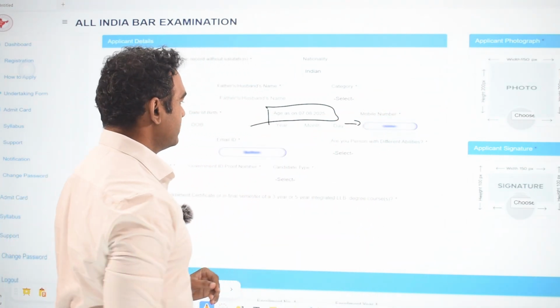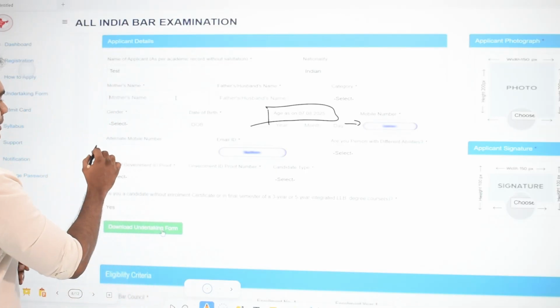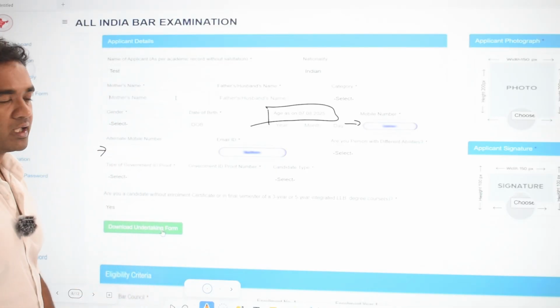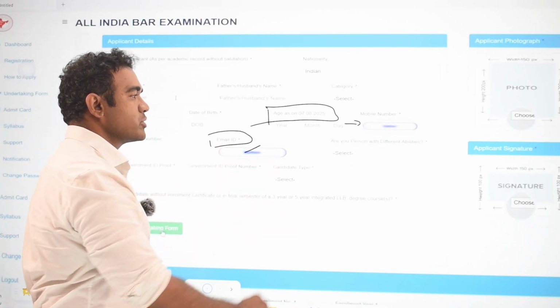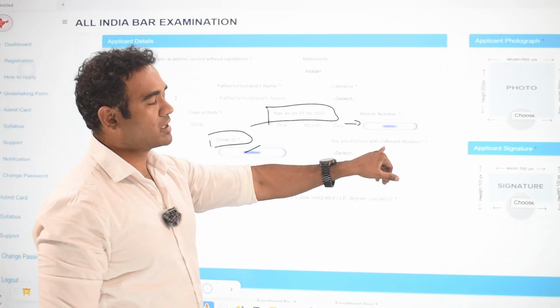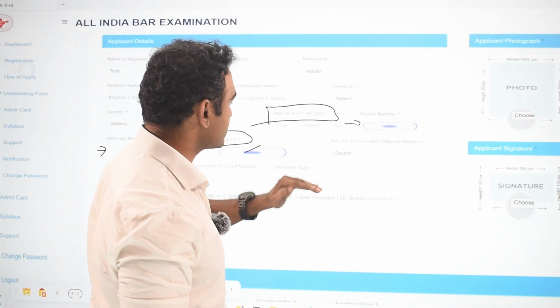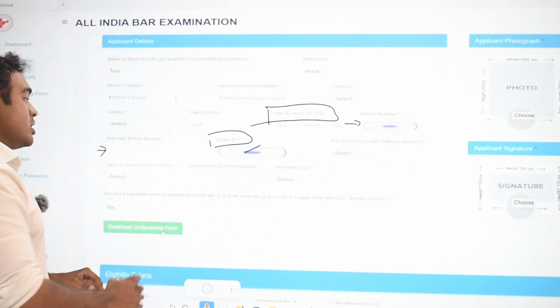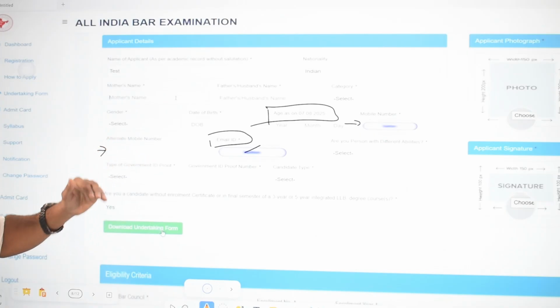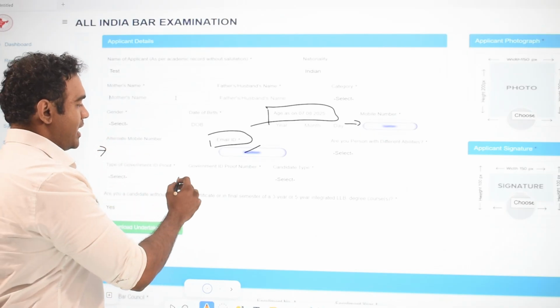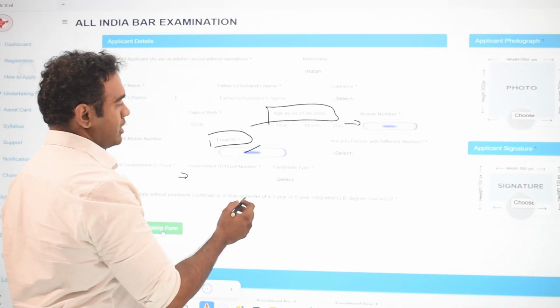And the mobile number. Alternate mobile number unte enter cheyandi, otherwise it's okay. If you don't enter it, it's also fine. Email ID you're supposed to enter. If you're a person with disabilities, please do enter yes or no. Government ID proof and Aadhaar card ni enter cheyachandi. Any other ID proof that you want to provide as your identity proof, you can enter it there.